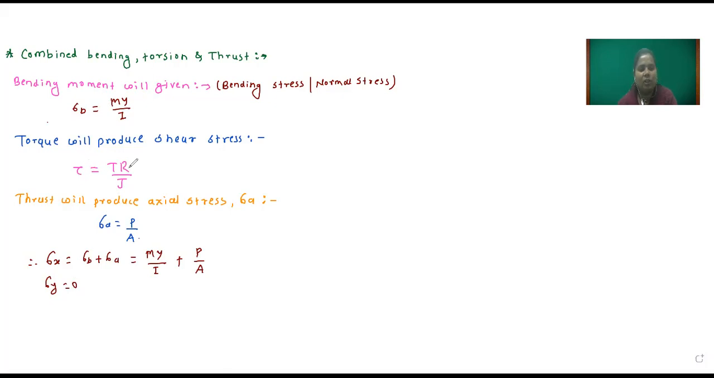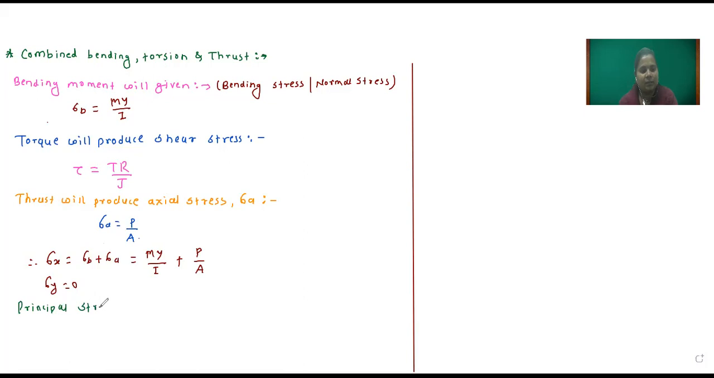Shear stress tau is equal to TR divided by J. Now we got sigma x, sigma y and tau. So we are able to find the principal stress equation, or we are able to derive the principal stress equation. So next we will derive the equation for principal stress.